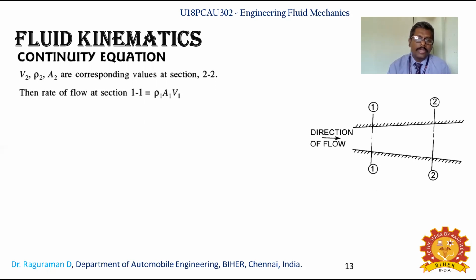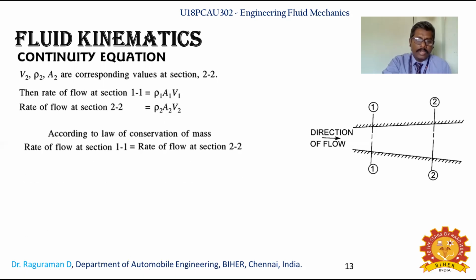That is what gives you how many cubic meters per second are flowing through a passage. So that is rho A V, the rate of flow: density into area into velocity. The same thing at section 2 will be rho 2 into A2 into V2. The fluid is the same liquid flowing from one place to another, so the density value will be a constant.